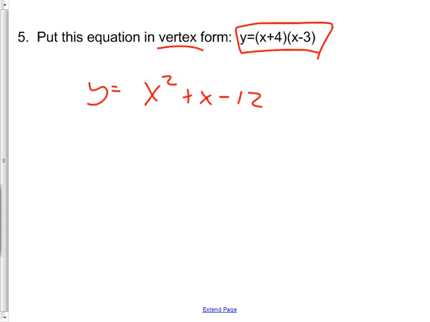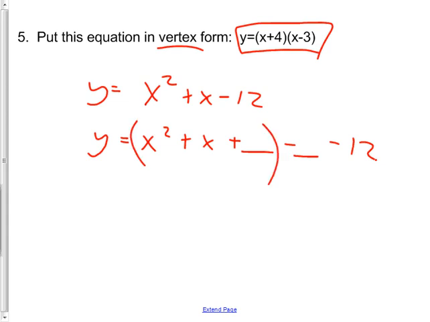Okay, so am I going to factor out? No, I don't have to factor anything out. I can just leave it as x squared plus x. Now I need a plus line and a minus line and a minus 12. Bump that negative 12 over. This and this makes my perfect part. Half of x. Ooh, that's weird. How do we do half of that? It's half of 1, right? So what's half of 1? It's a half, squared. And if I take 1/2 and I square it, I get 1/4.